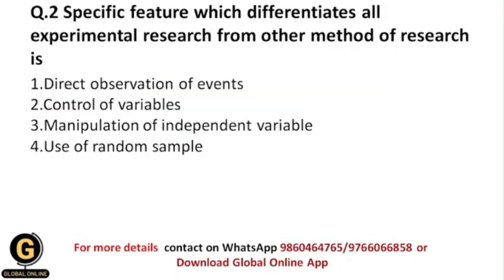Next: the specific feature which differentiates experimental research from all other methods of research is. So what is the difference between experimental research and all other research methods? Basically, what is the special feature in experimental research because of which we differentiate it from the other research methods? Whether it is direct observation of events, control of variables, manipulation of independent variable, or use of random sample. I have already told you in question 1 what experimental research is, but again I am going to discuss some salient features of it.